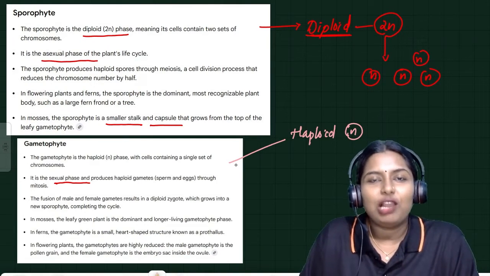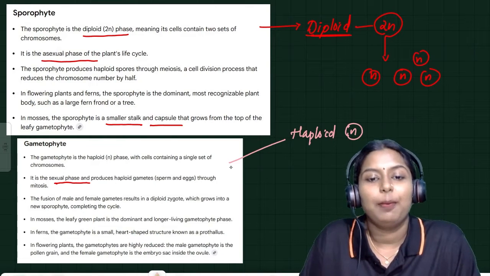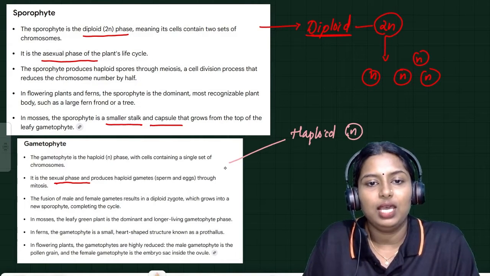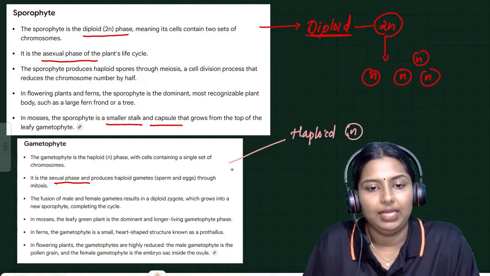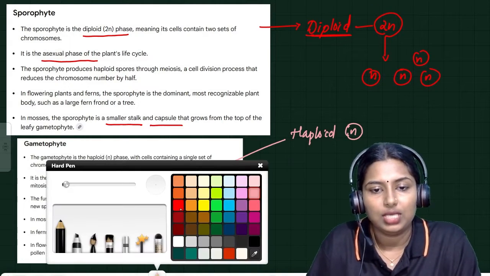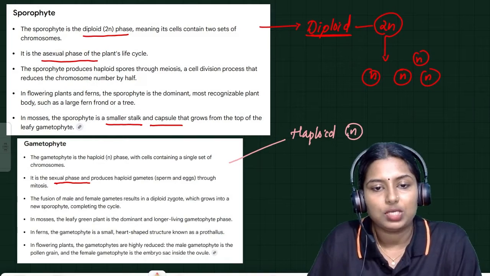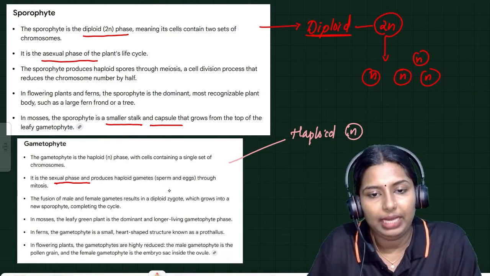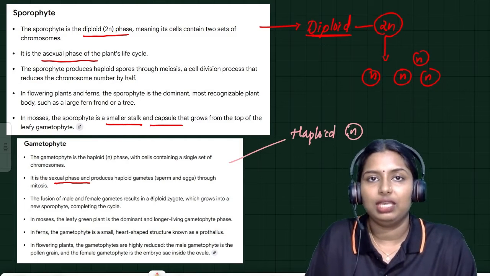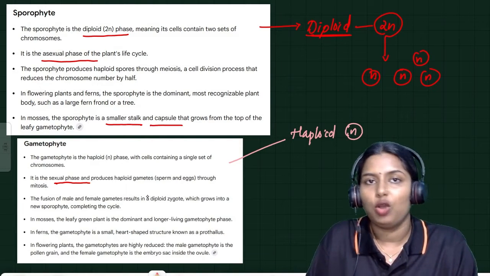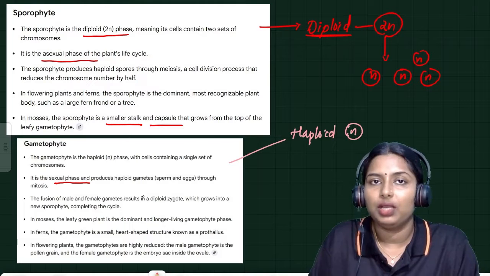It is the sexual phase and produces haploid gametes. Sperm and egg can be produced through mitosis. Mitosis is the equational division. In mitosis, the chromosome number will not be reduced.